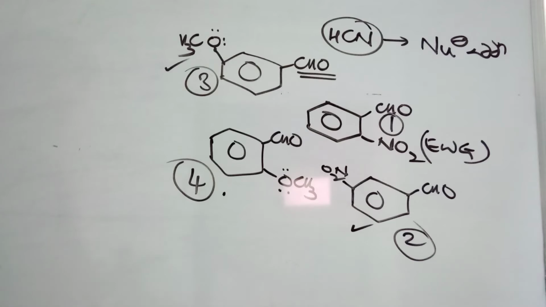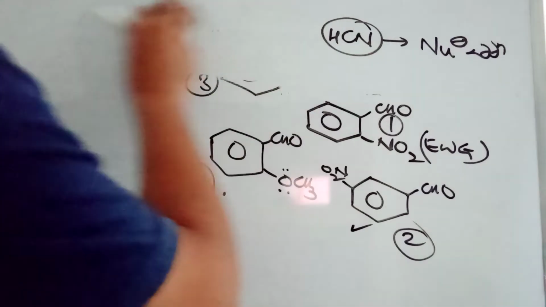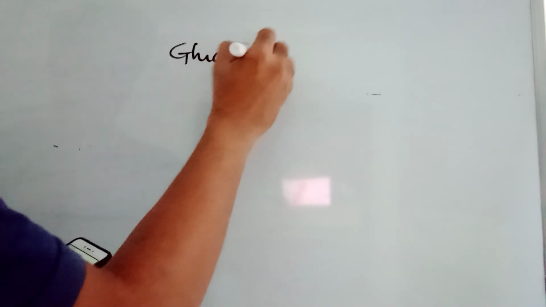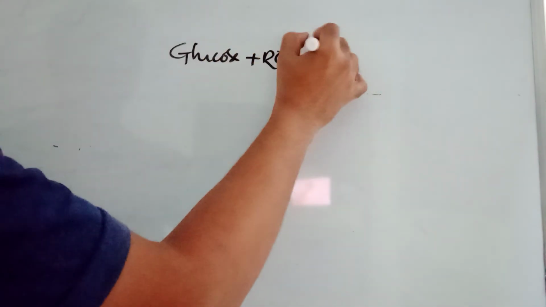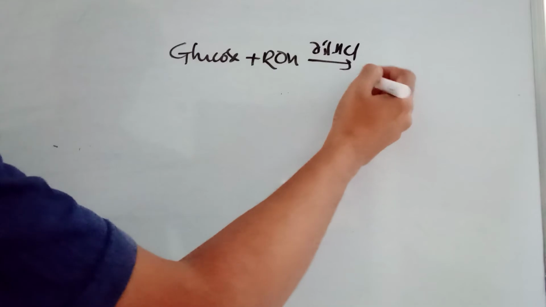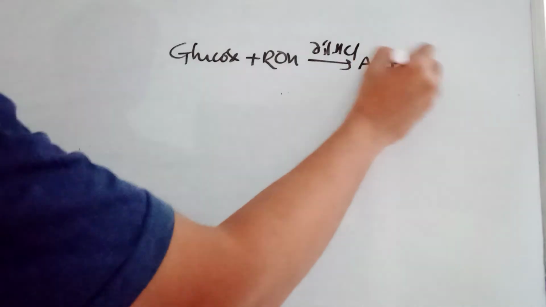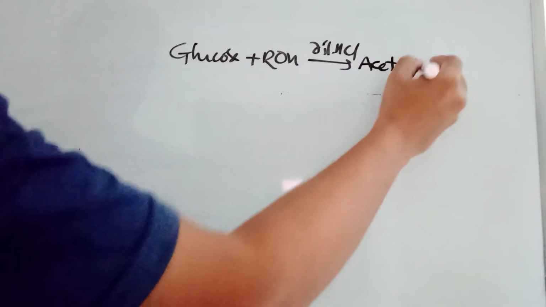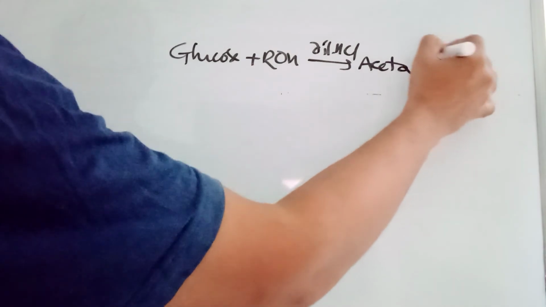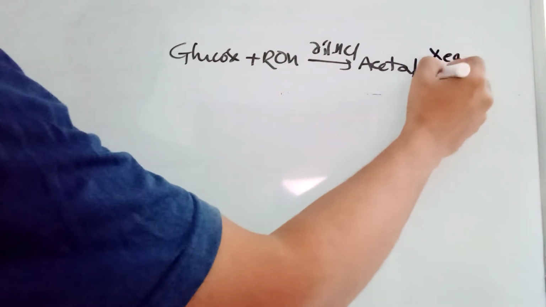And then question number 18. Yeah, this is one interesting one. The question is given like this: glucose plus ROH with dilute HCl, acetal is formed, then X equivalents of acetic anhydride.